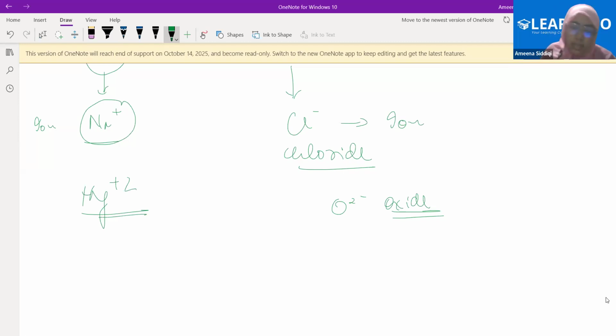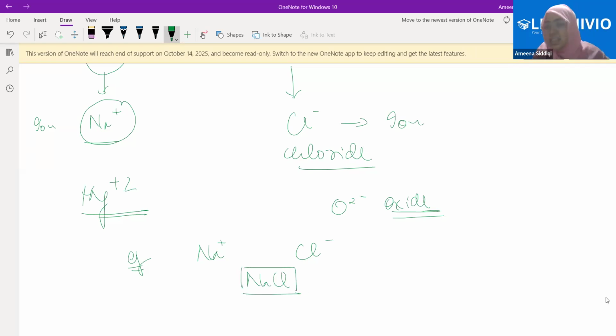Fine. Now, the example which has been discussed in the NCERT: whenever we have a positive ion and a negative ion, they will bond to each other. Therefore, the compound NaCl is nothing but a combination of a positive ion and a negative ion, namely sodium ion and chloride ion respectively. If I say we have magnesium sulfate, tell me the ions here, quickly.